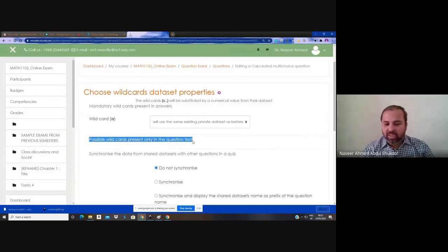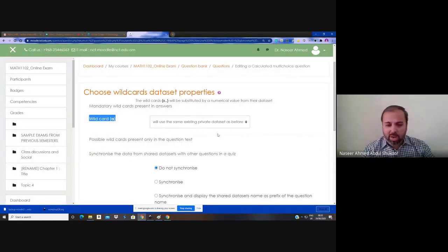If you are not asking the particular variable in the answer, you used two variable notation. It means inside the flower bracket, you used flower bracket a and flower bracket x in the question, but it is not included in the answer. Then only the wildcard included in the question will appear here, so that you have to decide whether you are going to use this also as a random variable or not. So this is as per your decision.